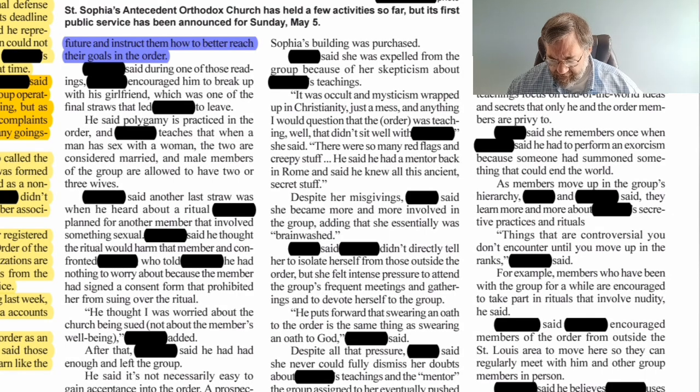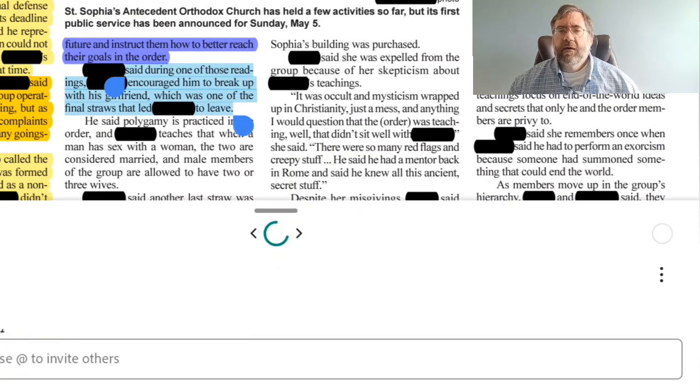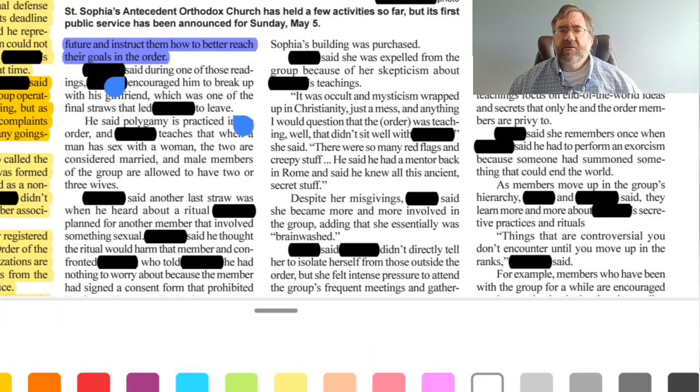Blank said during one of those readings, Blank encouraged him to break up with his girlfriend, which was one of the final straws that led Blank to leave. Again, this is personal experience, so we'll highlight that in blue.